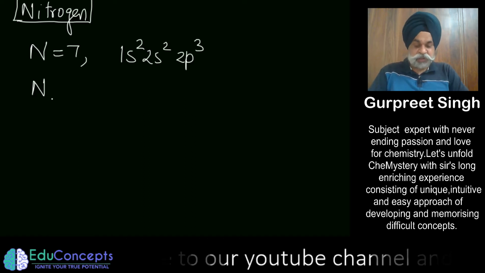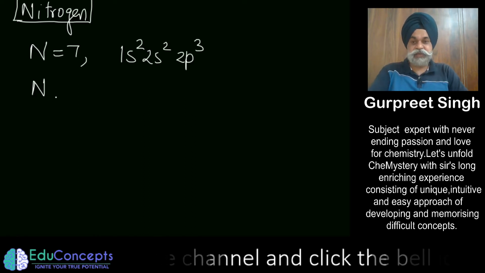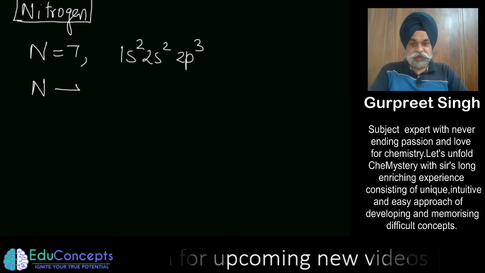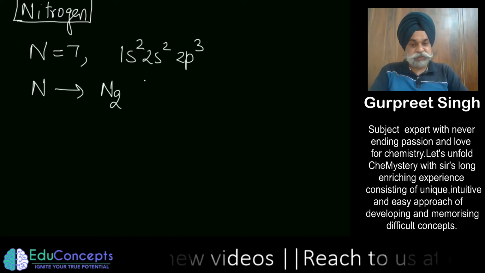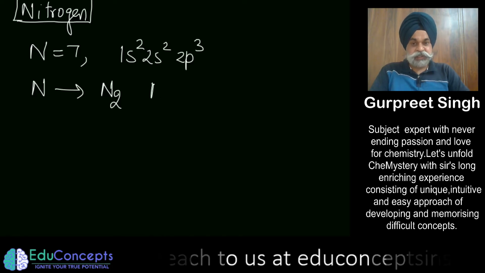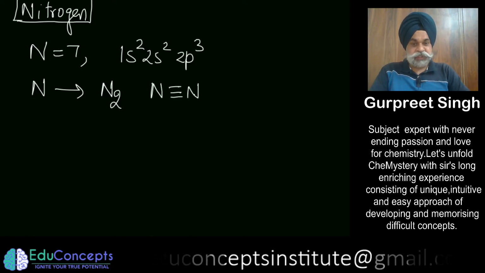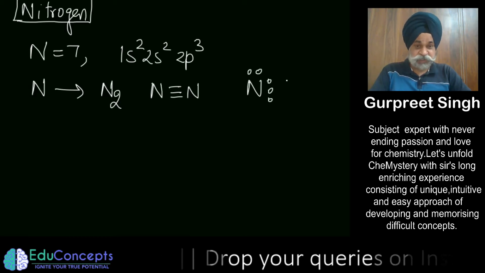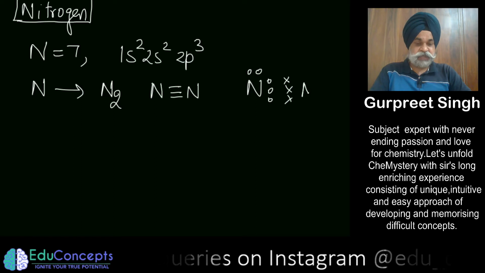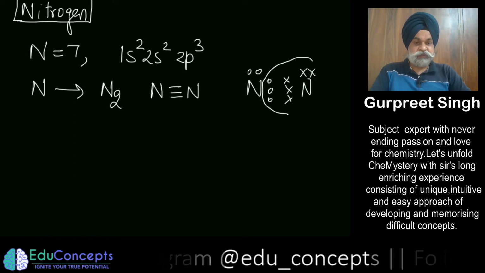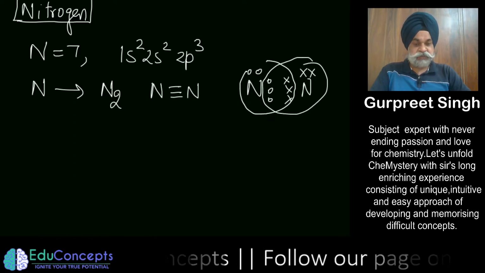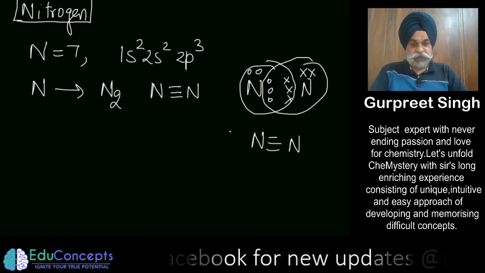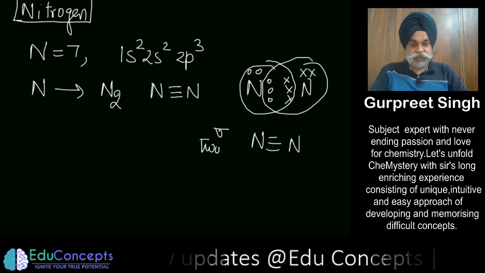If I talk of nitrogen in particular, it is available in nature in the form of N2, that is, we call it dinitrogen. There is a triple bond. If I go by the Lewis dot structure, nitrogen has 5 valence electrons, so there is a formation of a triple bond. You can relate it with valence bond theory also, that it has one sigma bond and two pi bonds.